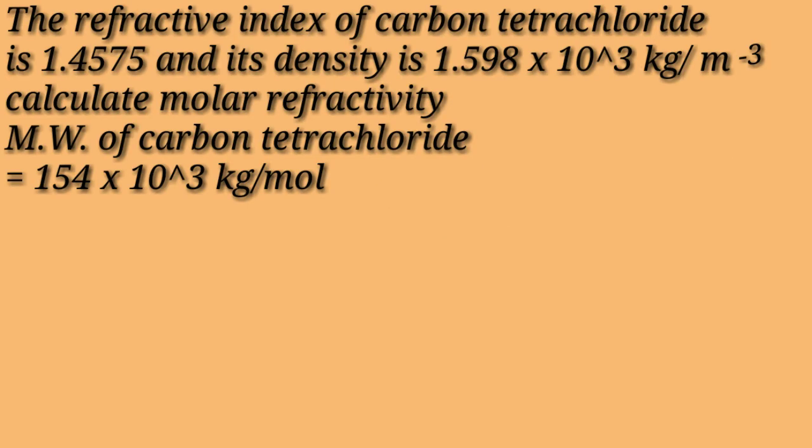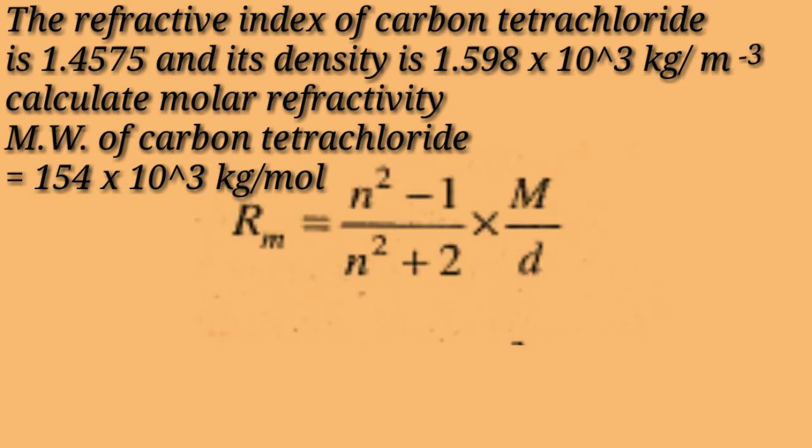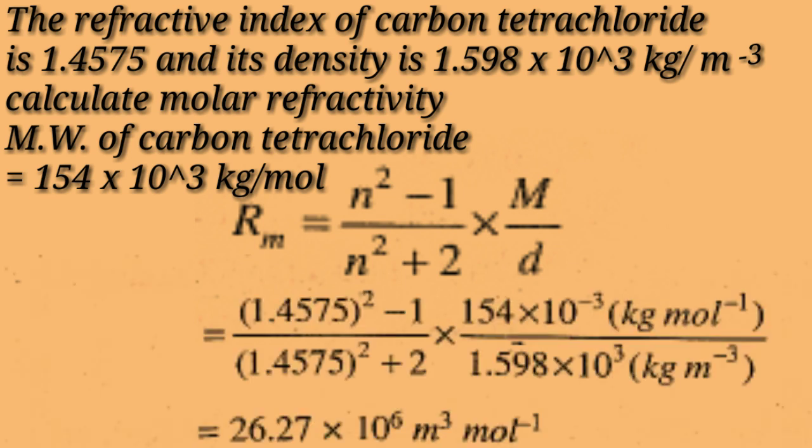Let's see one example based on that. The refractive index of carbon tetrachloride is 1.4575 and its density is 1.598 into 10 raised to 3 kilogram per meter cube. Calculate its molar refractivity. Over here we know the formula of molar refractivity, so we only have to substitute the value of refractive index, that is the value of n, the value of molecular weight as well as density. So finally we get the answer as 26.27 into 10 raised to minus 6 meter cube per mole.